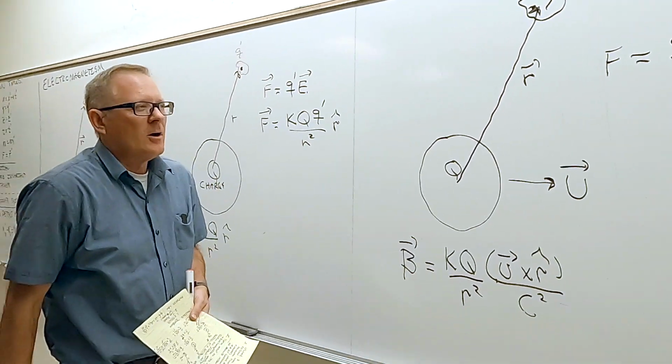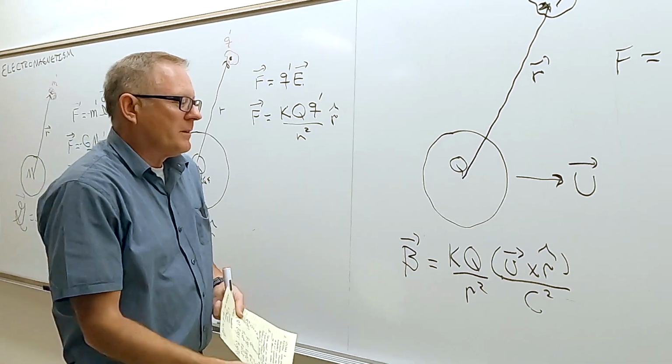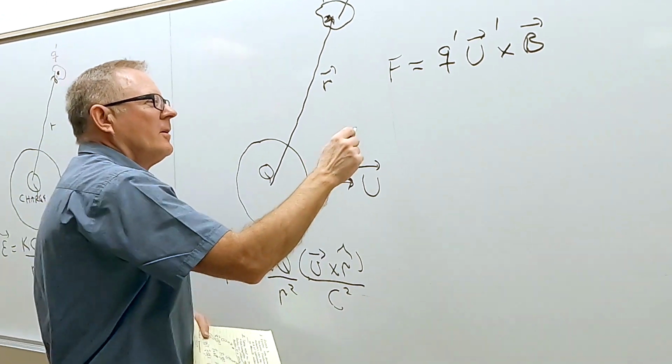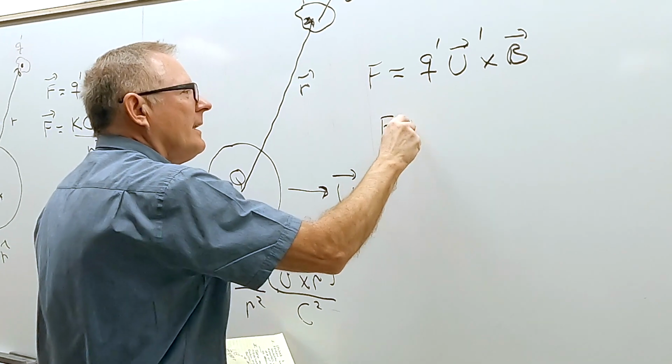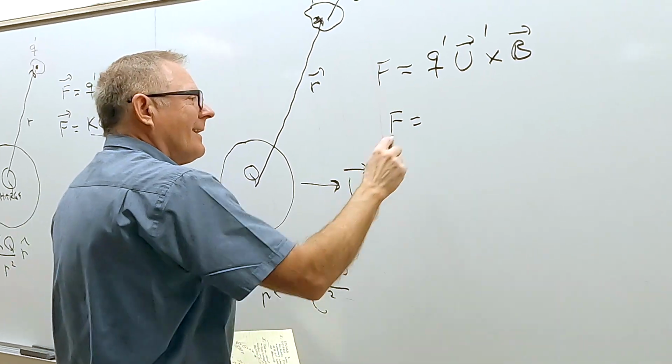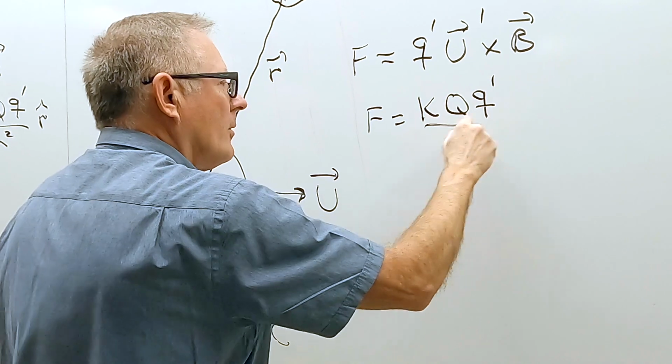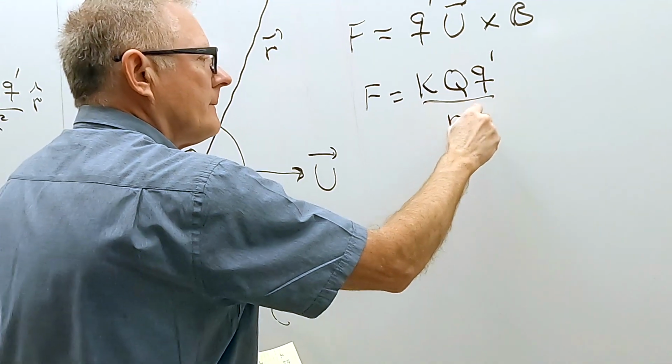Okay, and then if I plug this into my B right there, we end up with K, Q, Q prime all over R squared.